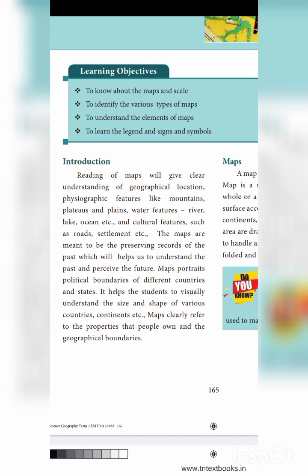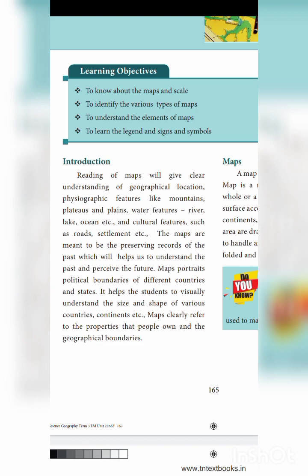The maps are meant to be preserving records of the past, which will help us to understand the past and preserve the future. Okay, so understand the past and preserve the future means about the past things it will record. You can record in a map how the world was 1000 years before. Now, how the world will be in the future, what changes you can see, everything we can show in a map. Okay, it is a record for us.